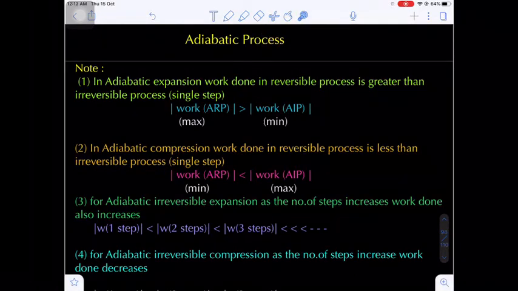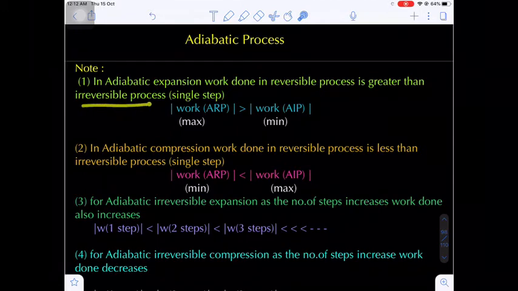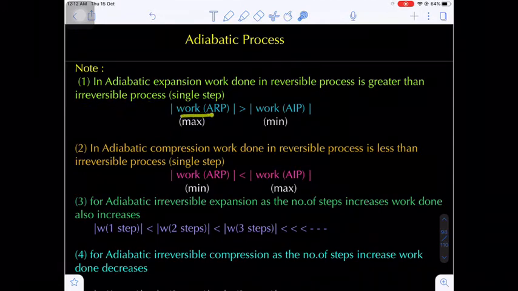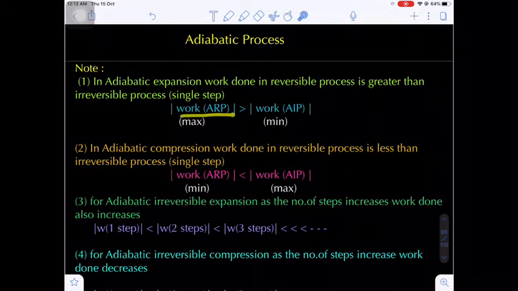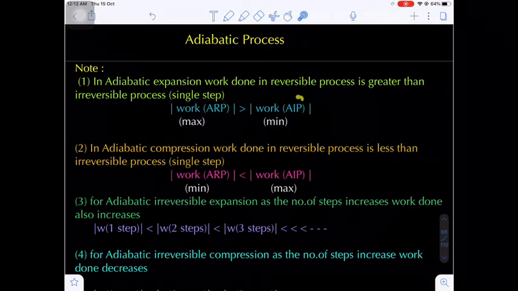Number 1, in adiabatic expansion, work done in a reversible process is always greater than the work done in an irreversible process. That is ARP, the adiabatic reversible process, and AIP, the adiabatic irreversible process.